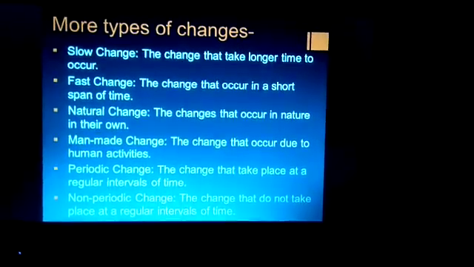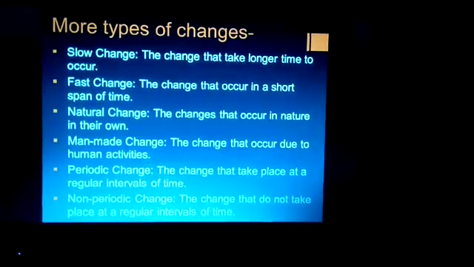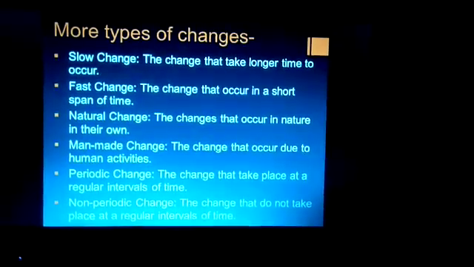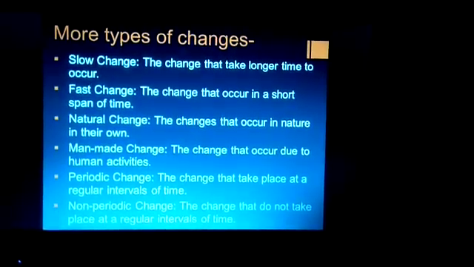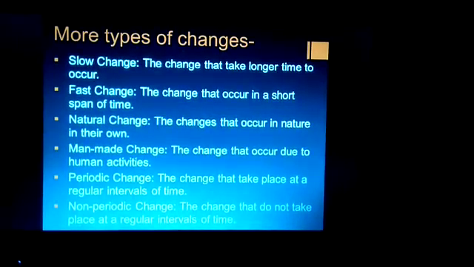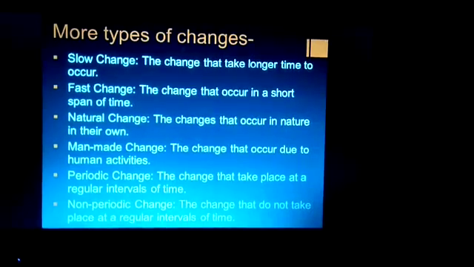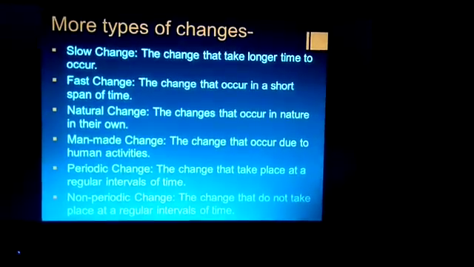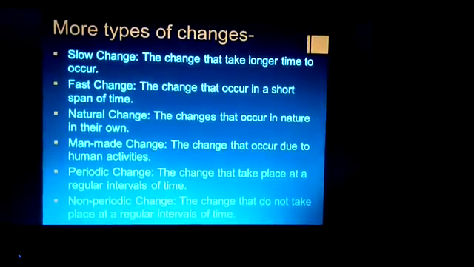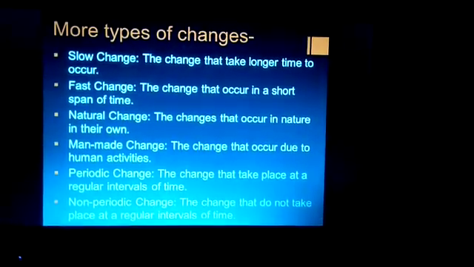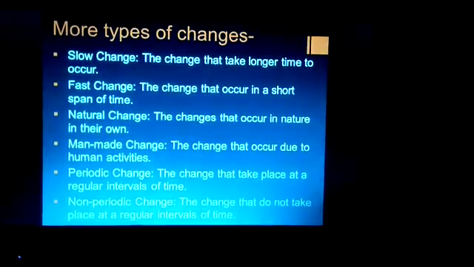Example, making a chapati and building a house. These are man-made changes. Next is periodic change, the change that takes place at a regular interval of time. Example, changes of day and night, changes of season.